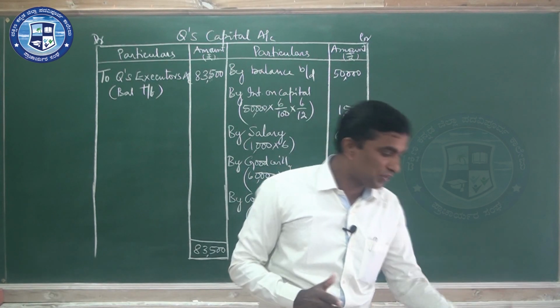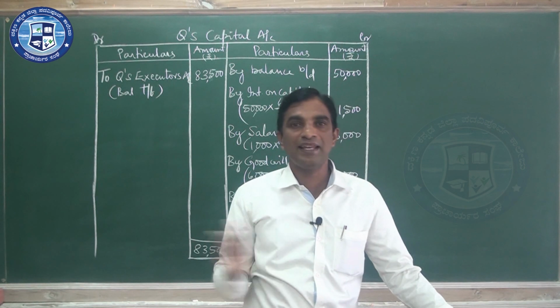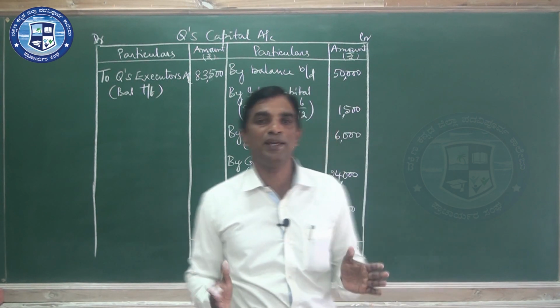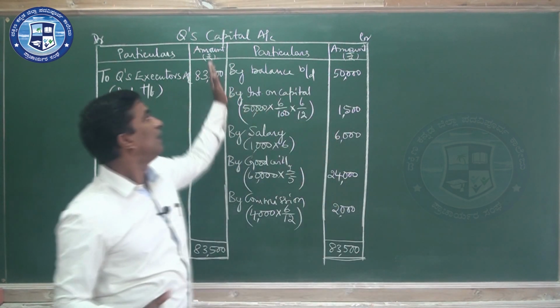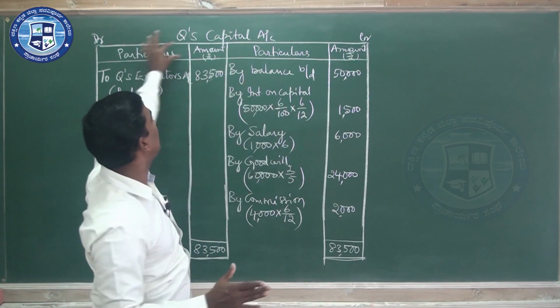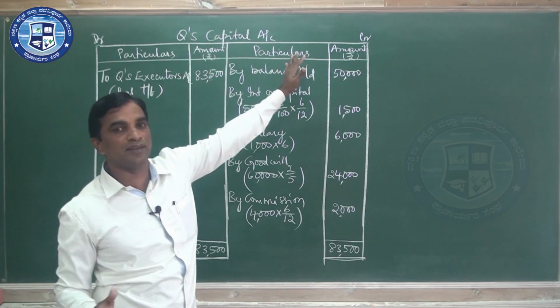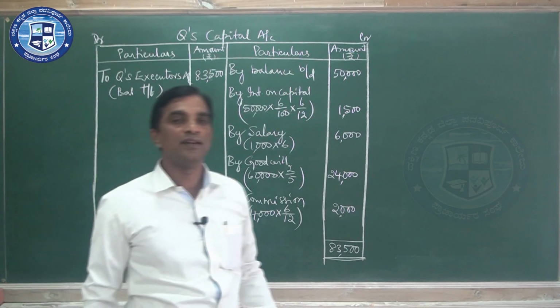So first you read the question. If you don't understand, read twice, then analyze, then carefully enter all the transactions with all the details. Don't miss any details. Don't do it blindly.